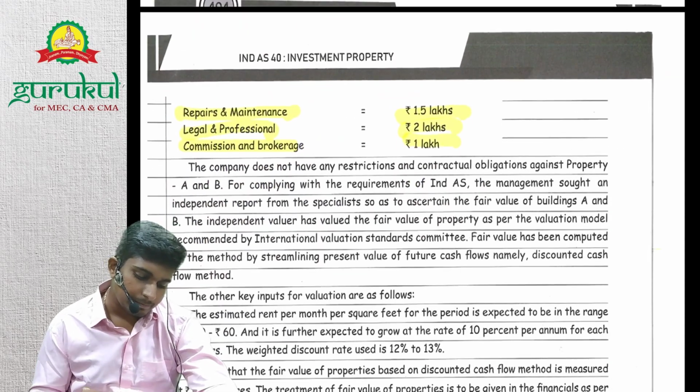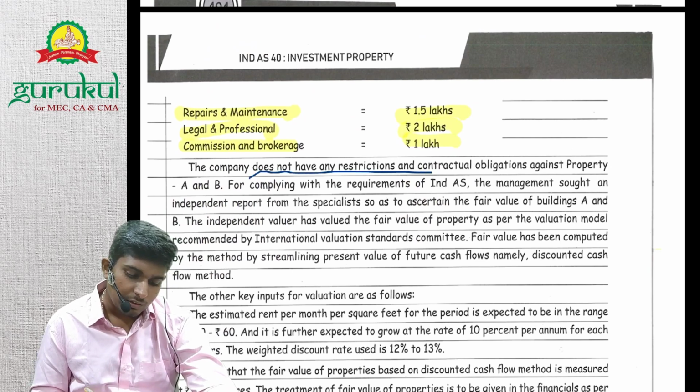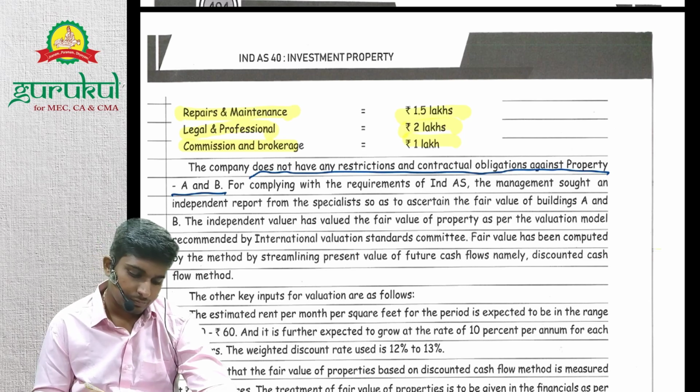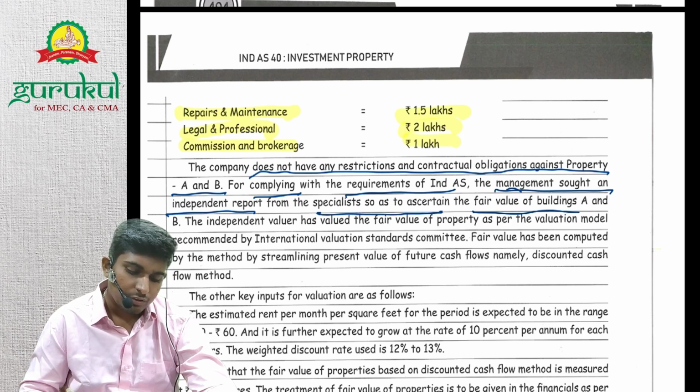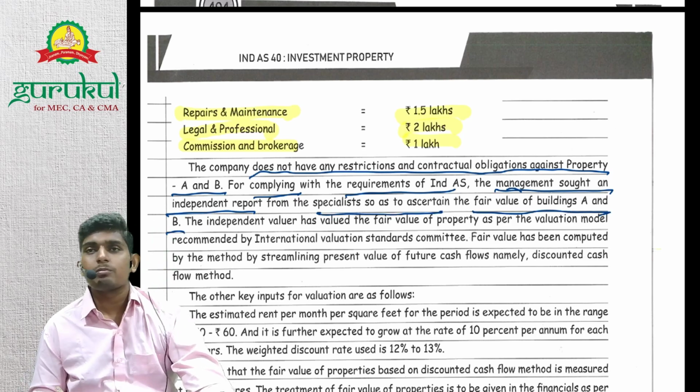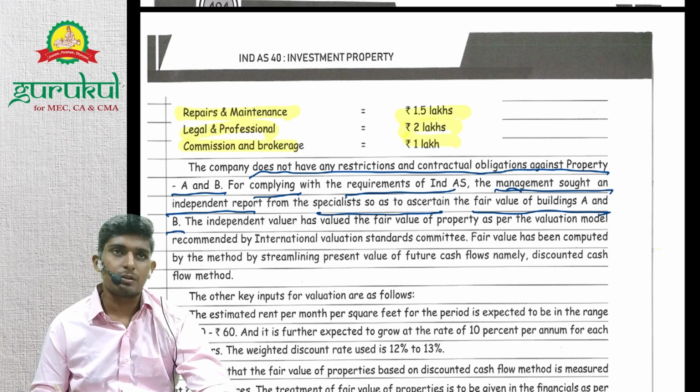The company does not have any restriction and contractual obligations against property A and property B. For complying with requirements of Ind AS, the management has sought an independent report from the specialist so as to ascertain the fair value of building A and building B. Right? They need to get the building fair value, right?